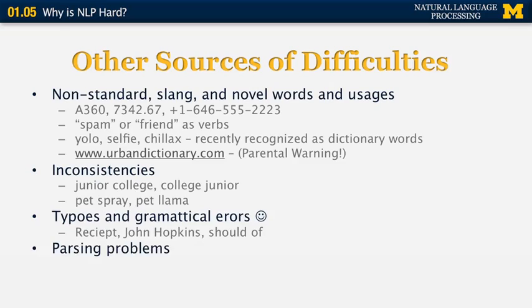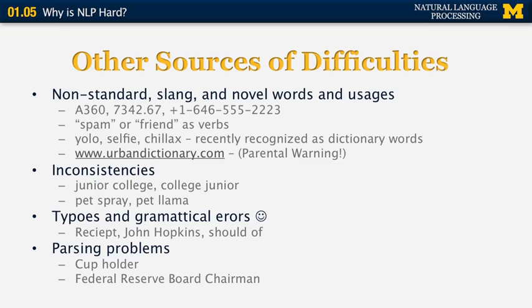There are also parsing problems that you have to deal with. For example, what is a cup holder? Well, a cup holder could be a person who won a cup, for example, a cup in golf, or it can be a tool inside your car, which is used to hold a cup while you're driving.